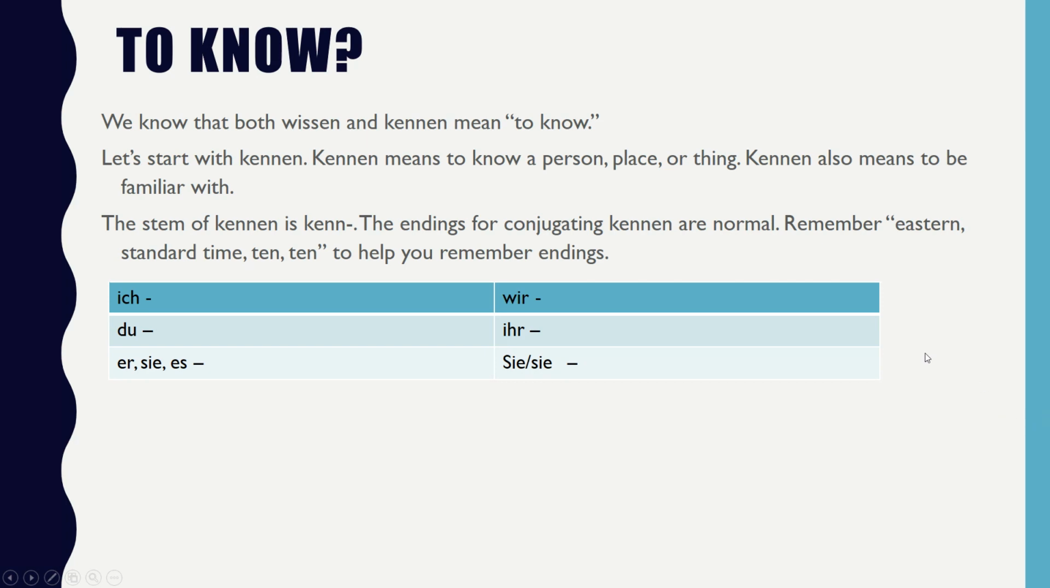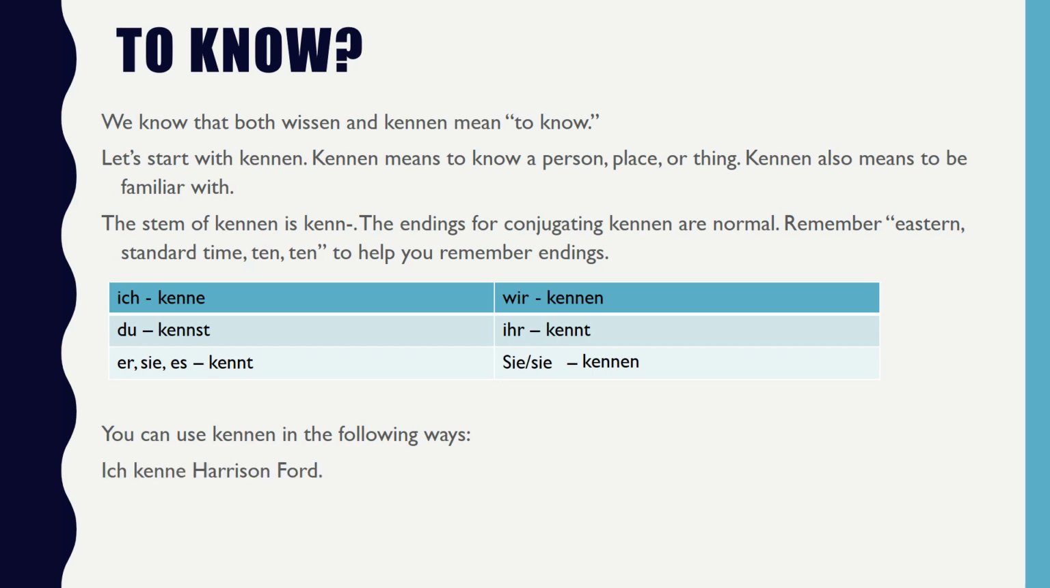And your answers are, pause the video if you want to try to conjugate on your own. You have kenne, kennst, kennt, kennen, kennt, kennen. You can use kennen in the following ways. Ich kenne Harrison Ford. I know or am familiar with Harrison Ford. Ich kenne Springfield. Ich kenne Missouri State University. These are just examples.